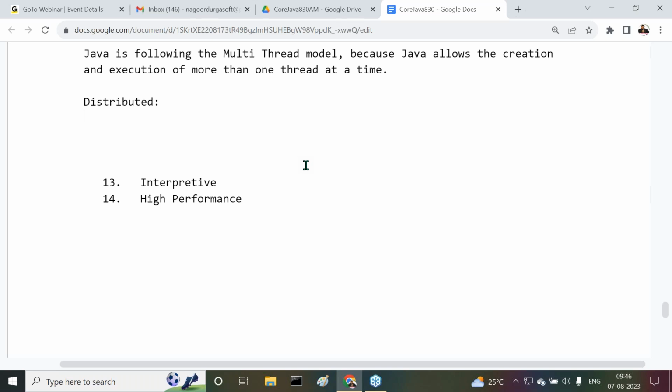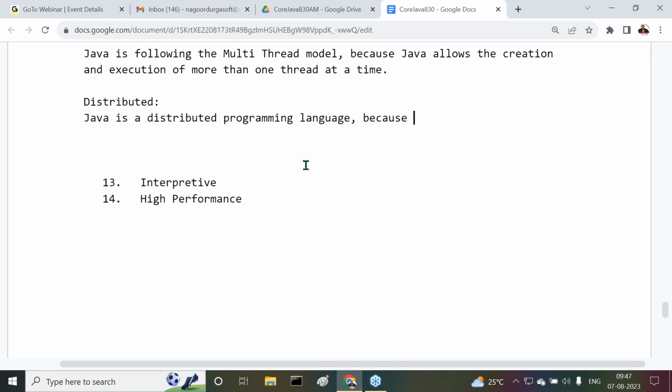Then the scope for distributed applications is more. Then we can understand Java is meant for distributed applications only. So Java is a distributed programming language. Right, sir. Now understand this point clearly. Java is a distributed programming language.